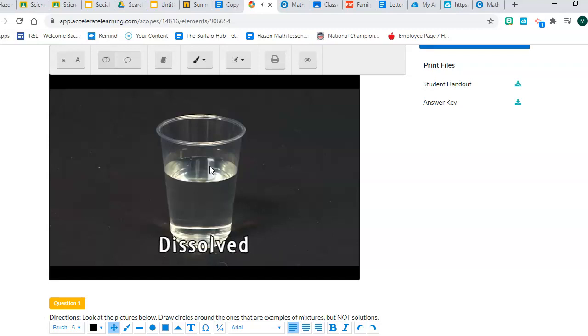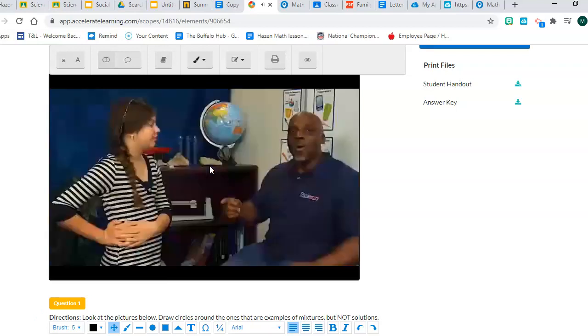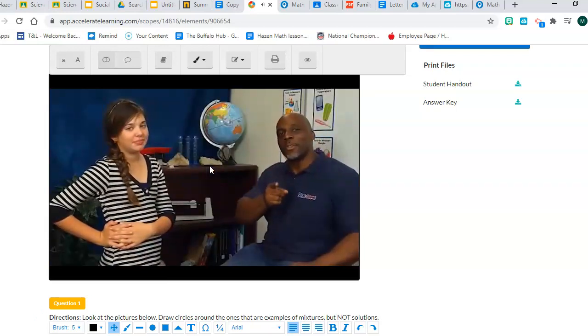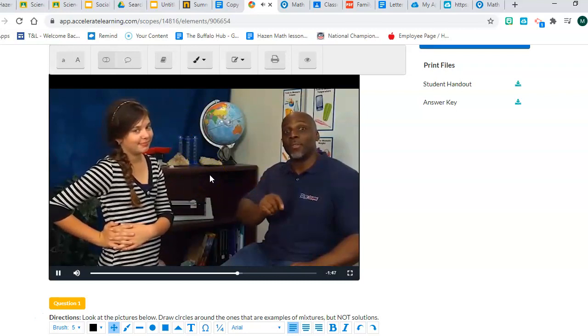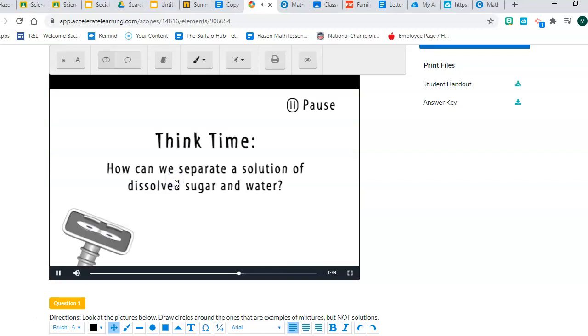It can be dissolved. So if the stuff we mix together stays the same and keeps its properties, then it's a regular mixture. And if anything looks different about any ingredient that we mix, then it's a special mixture called a solution. Now how are we going to separate the solution? While we think about it, why don't you make a list of tools that you might use to separate the sugar from the water? So a lot of our students said some of the tools that they could use was a strainer. They said to use a pan, which is actually really neat because that's what most of the things that they're going to show you here.